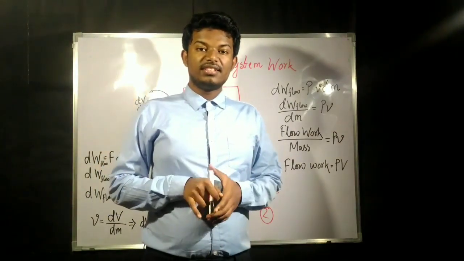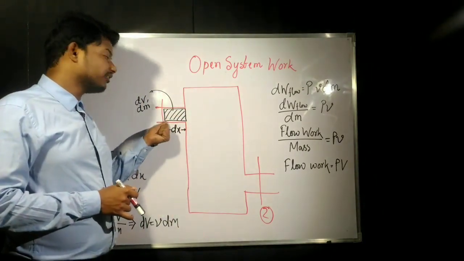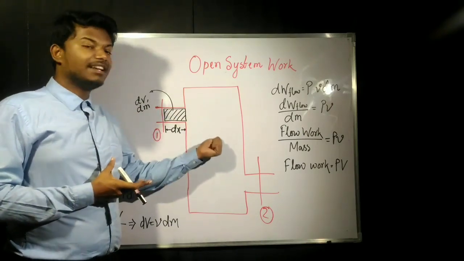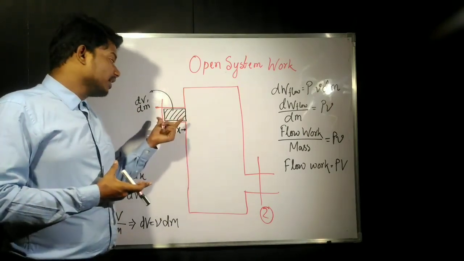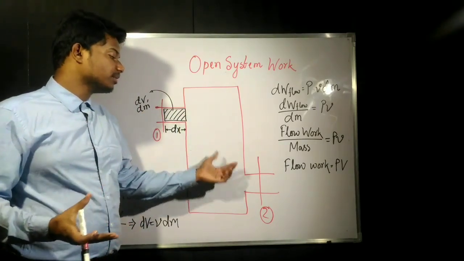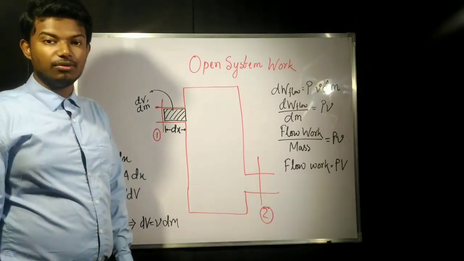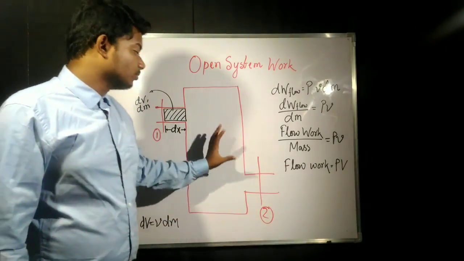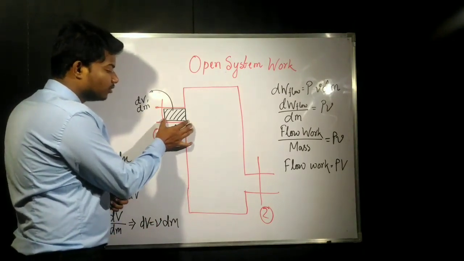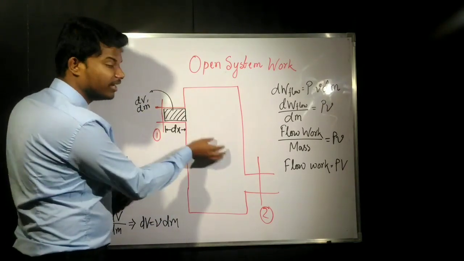As we have discussed, flow work is the work related to transferring an element or some amount of fluid entering into the system. To make a mass of fluid enter into the system or go out of the system is known as flow work. So for an open system, now we are going to derive the flow work required to displace, or make this small amount of fluid move into the system.